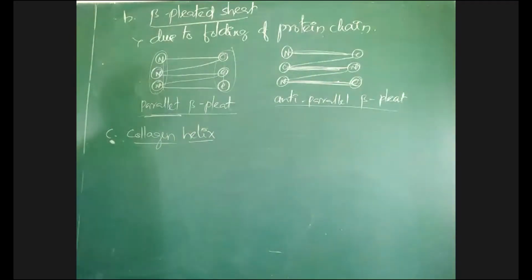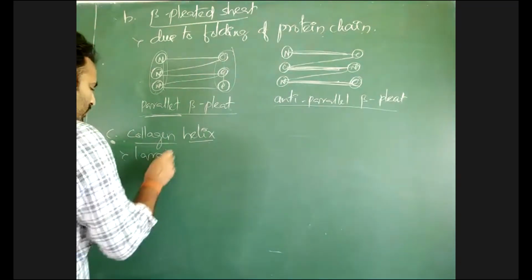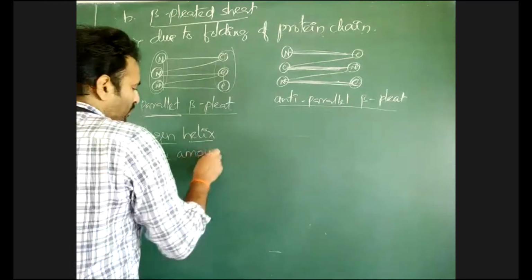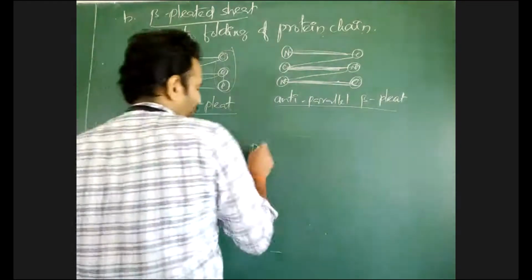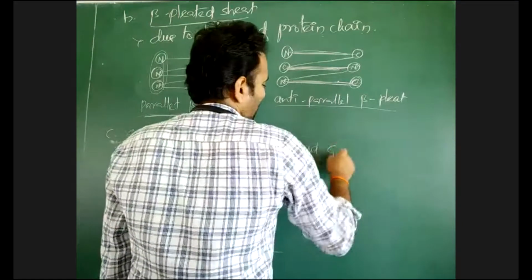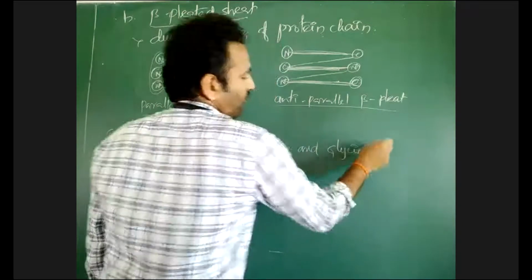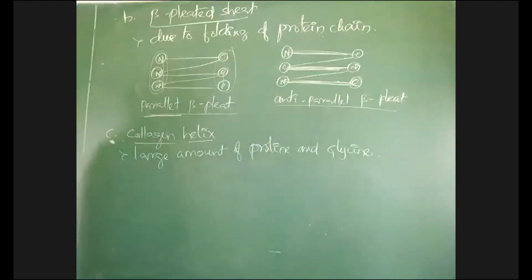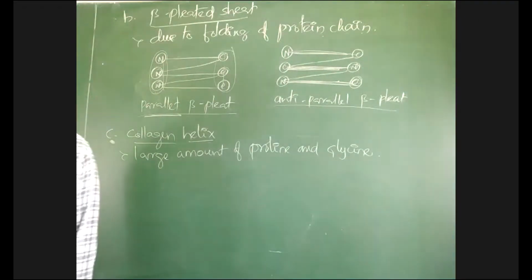What is collagen? Collagen is a bone protein, you know. This collagen has large amounts of proline and glycine.